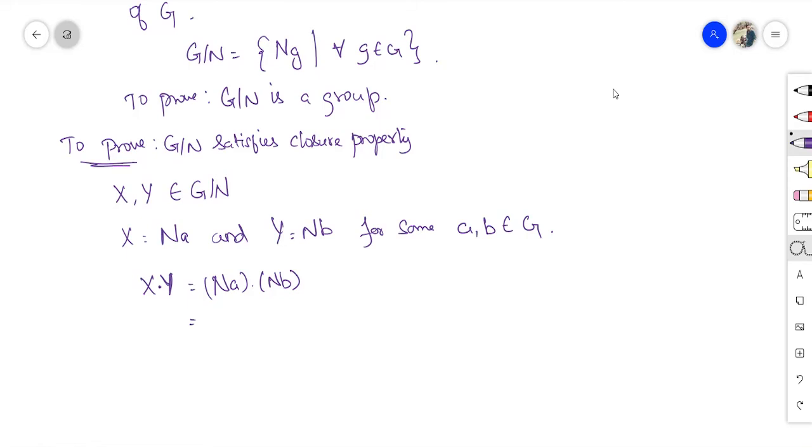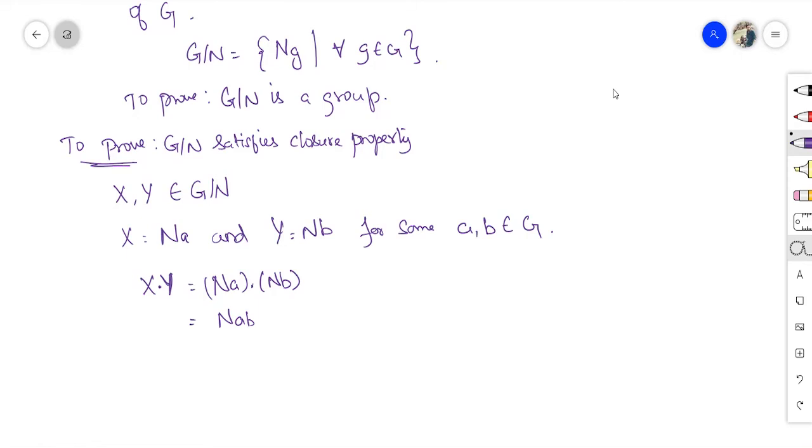Now we know that Na Nb is nothing but N of a operated b. If it is multiplication, you have to write ab. What is G's operation? If it is dot multiplication, you have to use a dot b here. If G is plus, then Na Nb is N of a plus b here. Depending upon the operation of G, we have to use it. Na dot Nb is equal to N of a star b. You can even use x star y, there's nothing wrong in it.